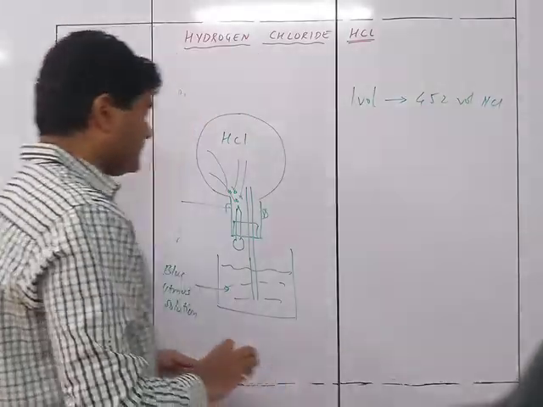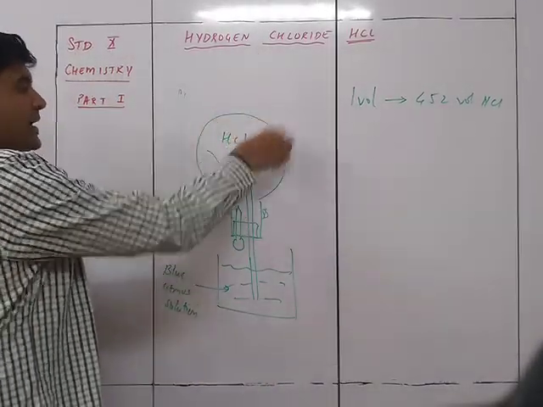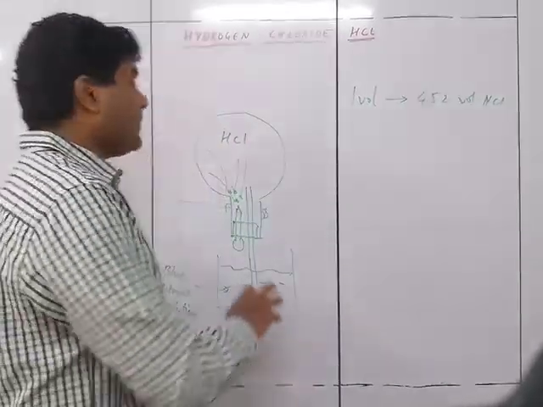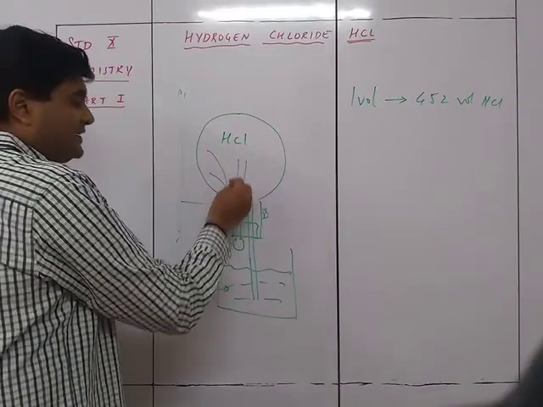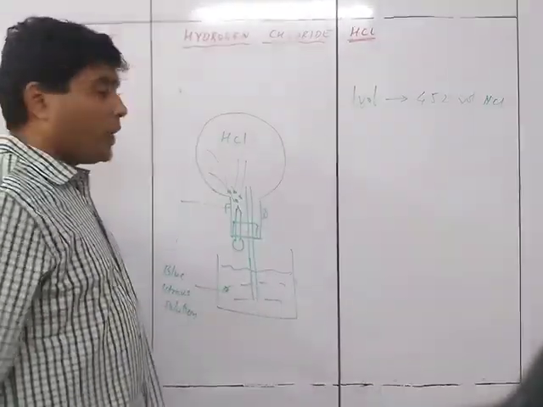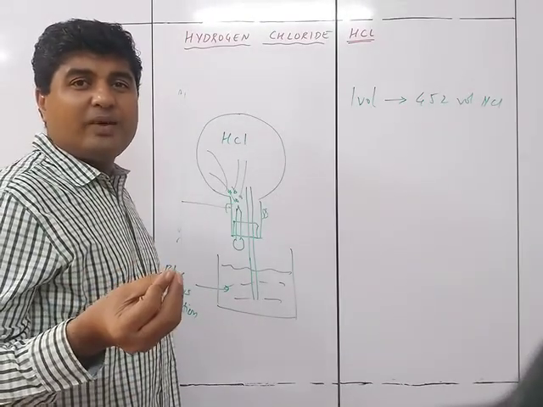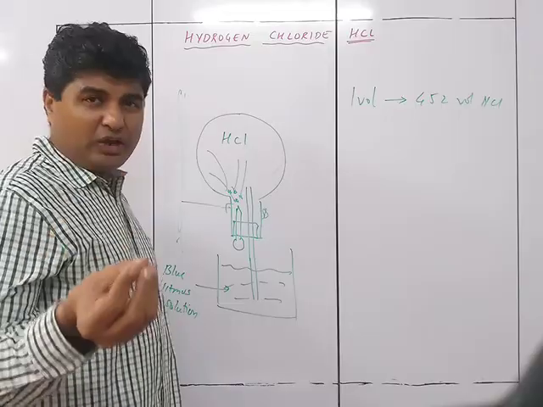So if you put in 4-5 drops, all the HCl here will dissolve in it. If all the HCl dissolves in the water over here, what will remain inside? Just vacuum.